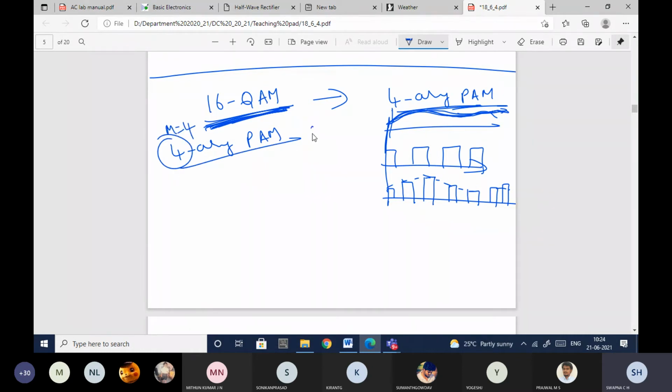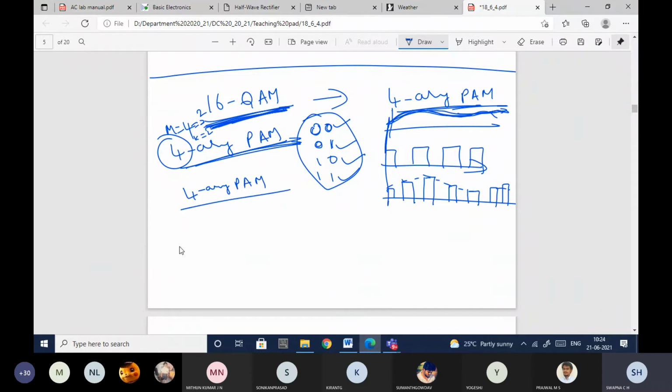4-array means M value is 4, so you need 2 bits to represent it. When we are using this 4-array PAM, we have to use 2 bits, because M value is 4. We can write 4 as 2 squared, so k will be equal to 2. So here I need 2 bits to represent this 4-array PAM, and as I've already mentioned, you will be using only one carrier.